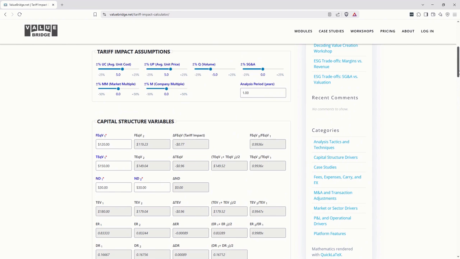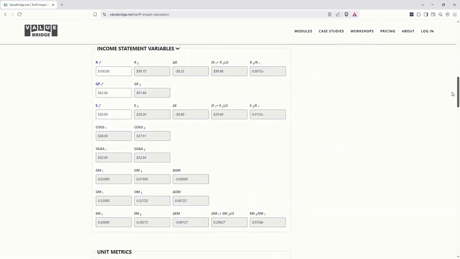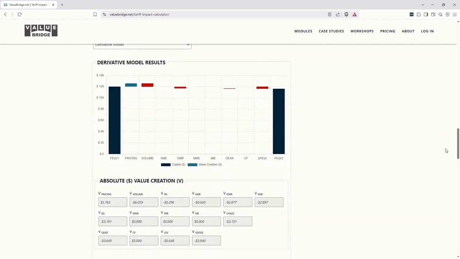Tariffs typically would not increase operating expenses directly, but maybe 20% of the company operates overseas. If there is a relative weakening of the base currency by 10%, this could cause SG&A to increase by 2%, which would reduce the fund's equity value by $3.84 million. Down on the income statement, this increases the company's operating expense margin from 32% to 32.7%, and that's not a good thing. In the chart, this creates an additional loss of $2.9 million from operating margin reduction.